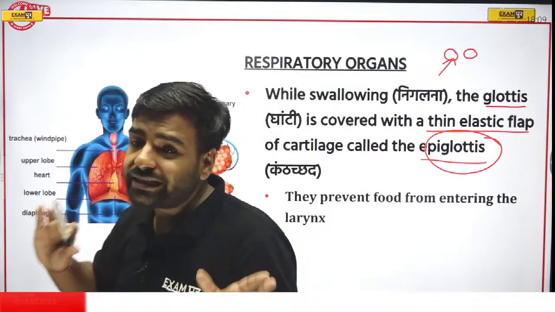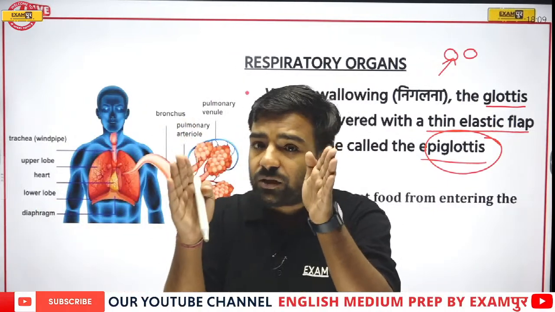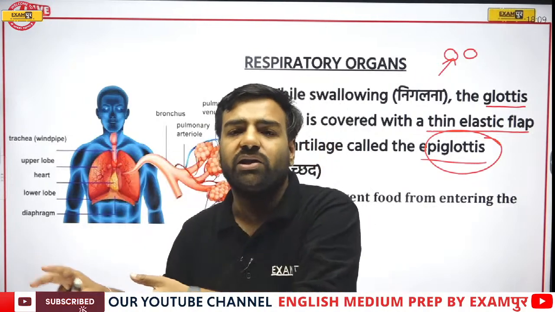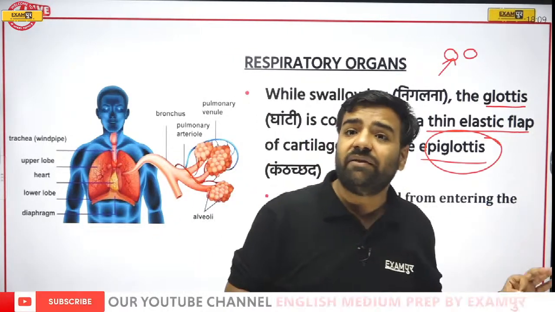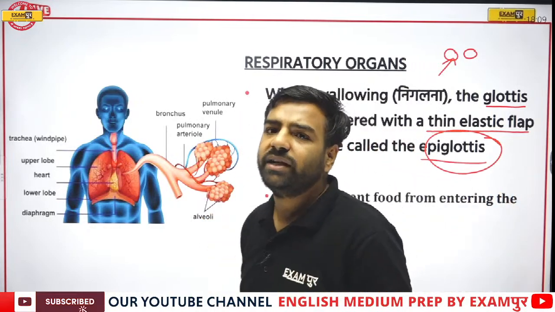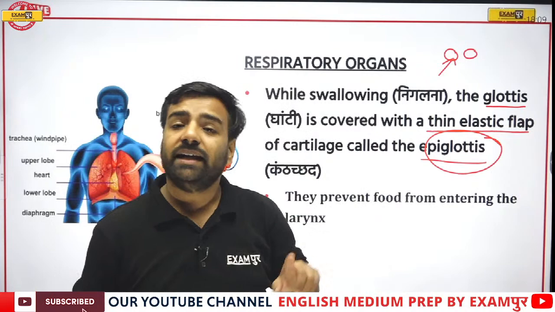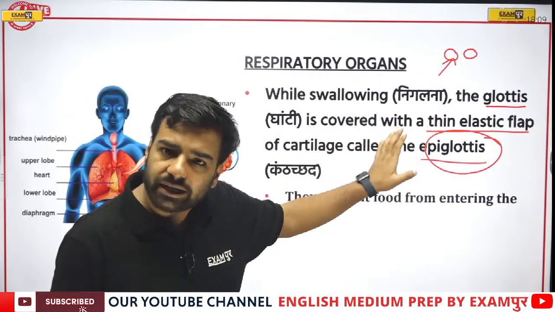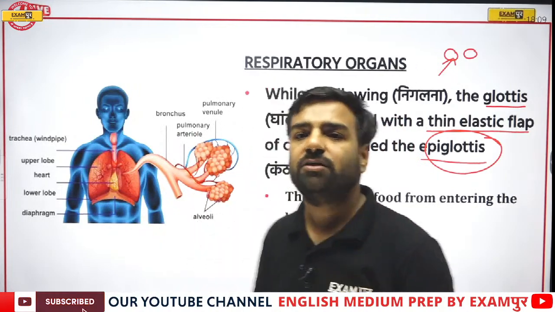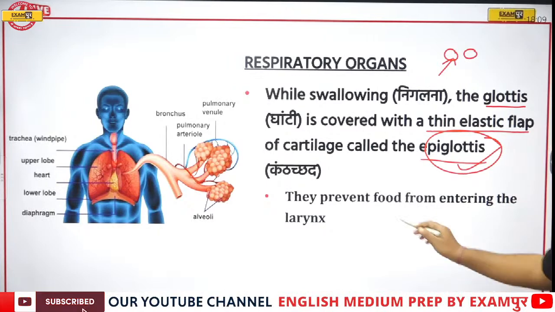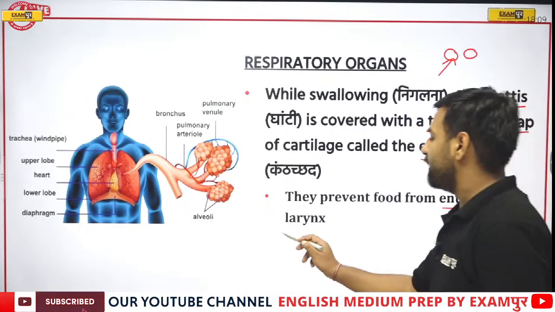Fine. So this is very, very important, because if it were not there, your food could go to any other location. It must never have happened with any of you. Whenever you are eating dosa, chow mein, whatever you are eating, it goes into your stomach. It never enters into your air pipe or windpipe. Why? Because of the presence of this epiglottis. So remember, the epiglottis prevents your food from entering the larynx.